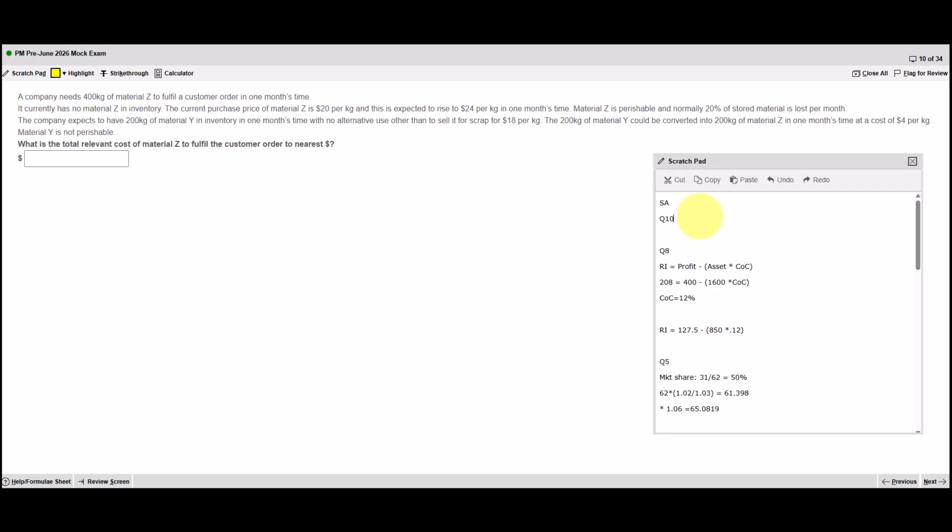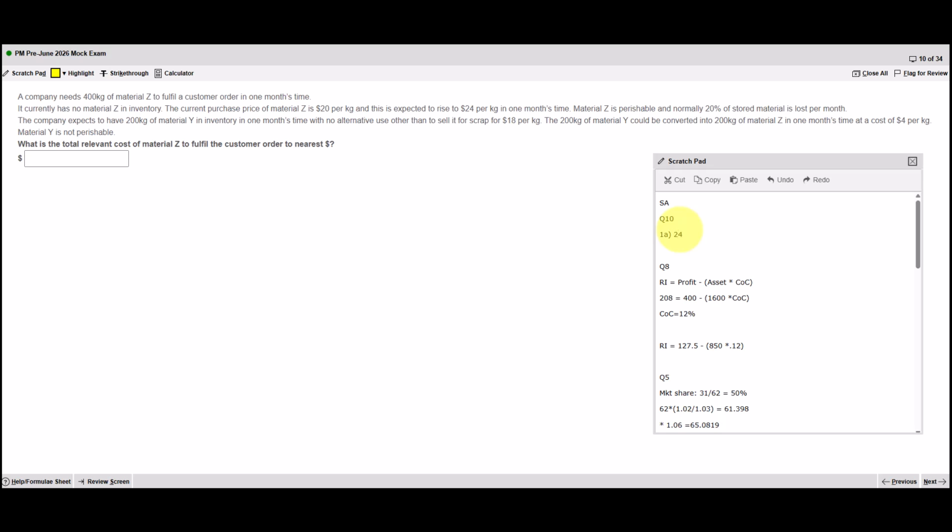So this looks like quite an in-depth calculation, and there's 2 clear stages. So the first stage is to work out, are they better buying in now or buying in a month's time? One of those is going to be better than the other. Then we take that better one, and then we compare that with what would happen if they converted 200 kilograms of Y into Z. So 1A is to buy it in 1 month's time.